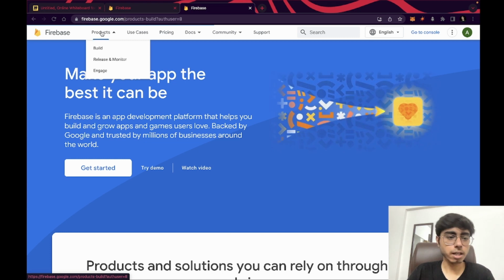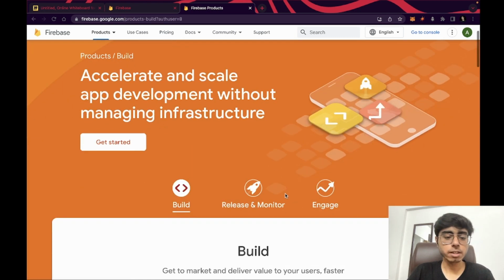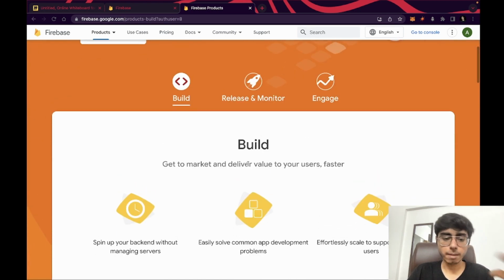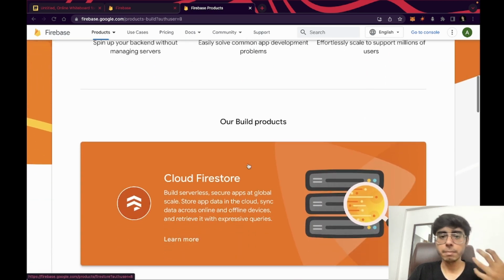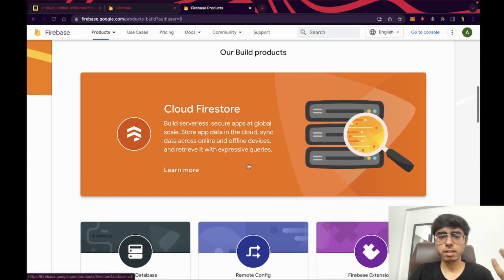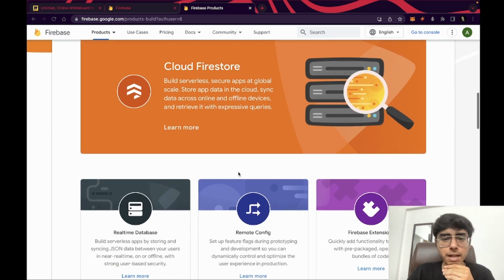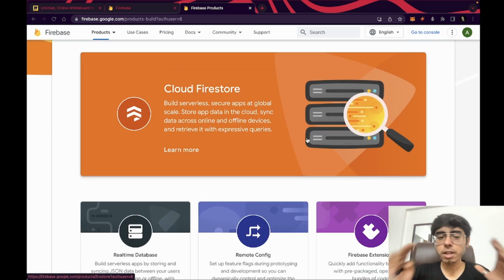Let's check out the products tab, and over here we can see the build tab. If I'm talking about building apps, which things do I get? First of all, I'm getting two types of databases. One is Realtime Database and another is Cloud Firestore. You can read the difference between them. Actually, they both are really good.